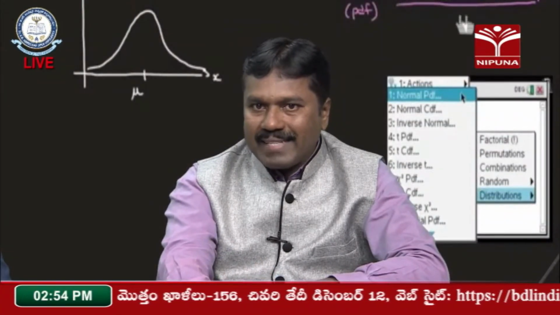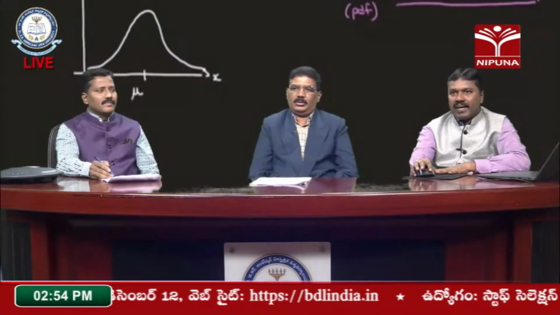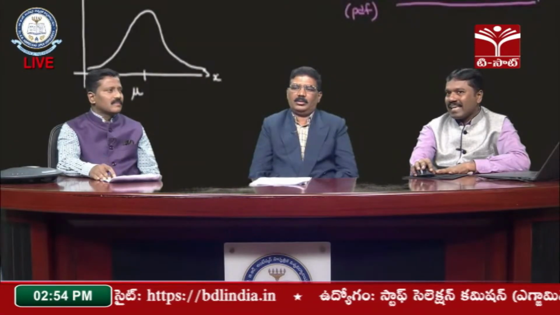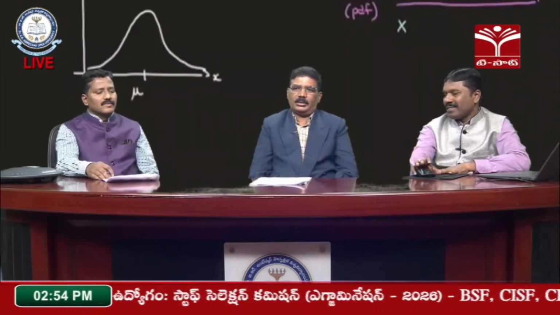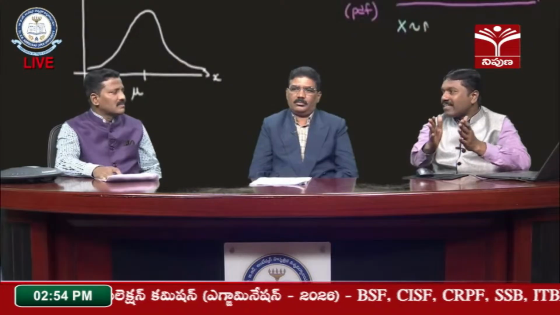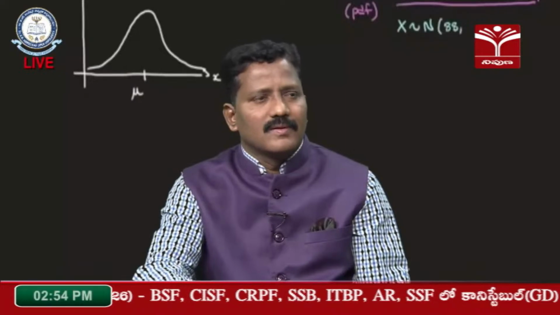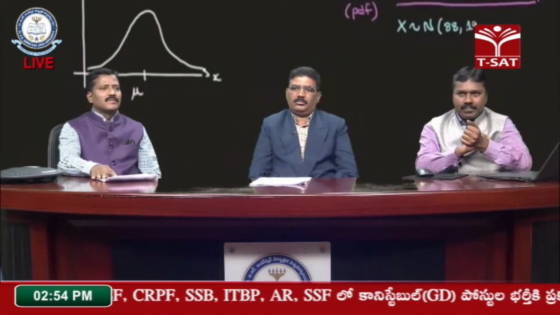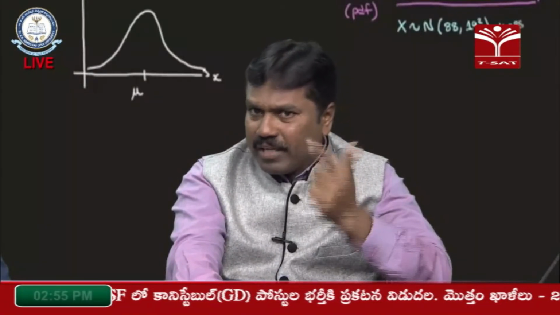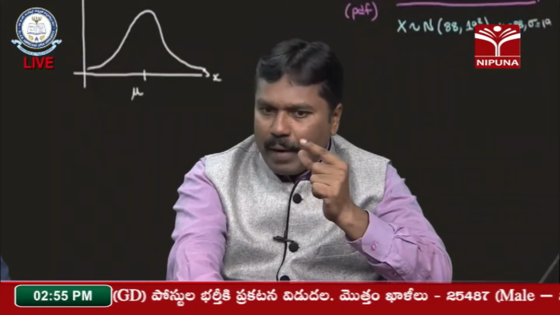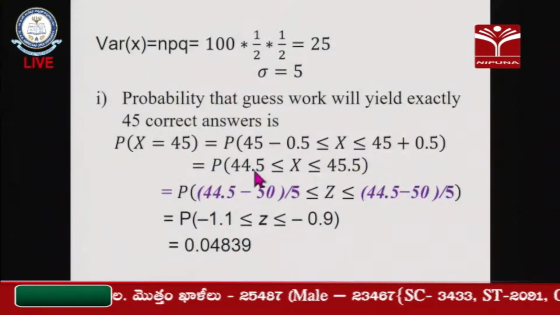My first question is the probability that guesswork will yield exactly 45 correct answers. Exact means equal, so P(X = 45). Then I can apply the correction factor, because this discrete interval can be converted into a continuous one. In the limiting case of the binomial distribution, the data is converted into a continuous system by adding the correction factor 0.5: subtracting it from the lower limit and adding it to the upper limit.